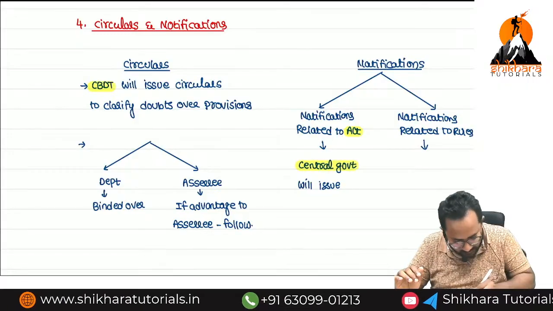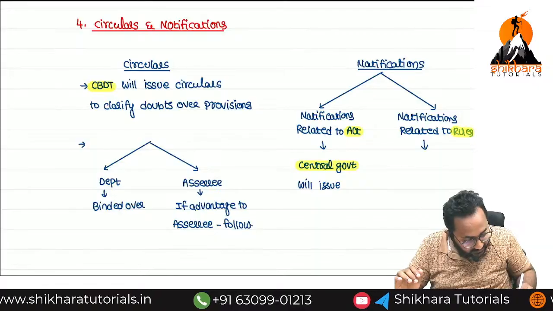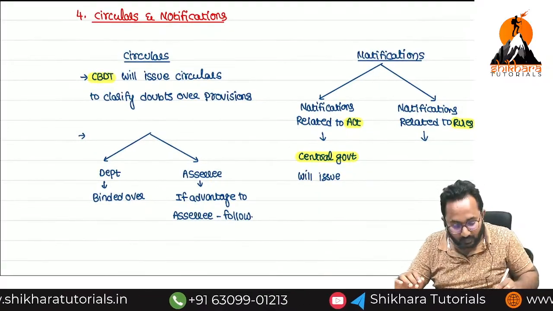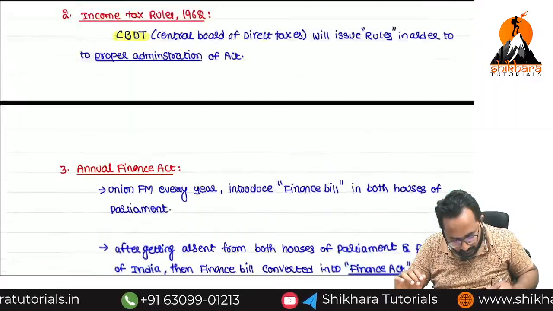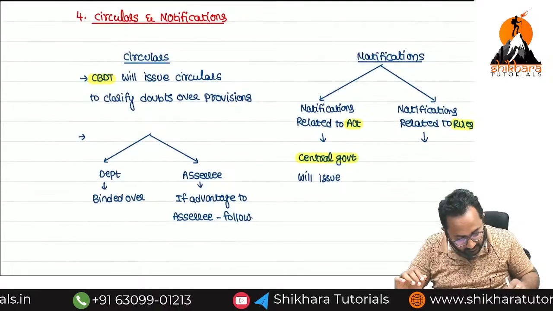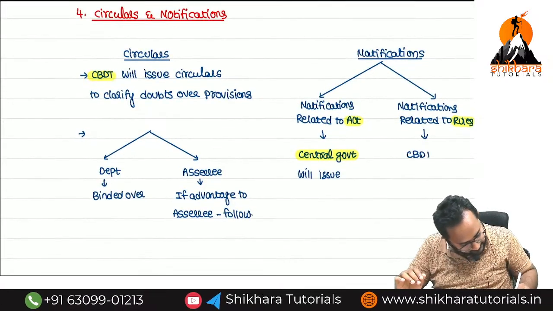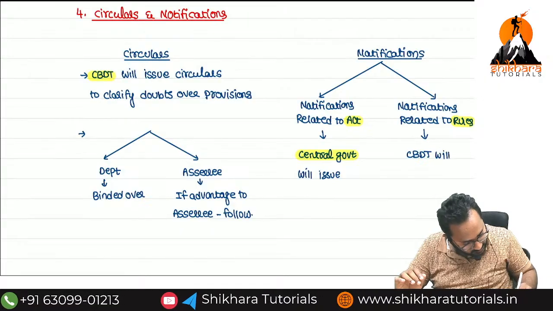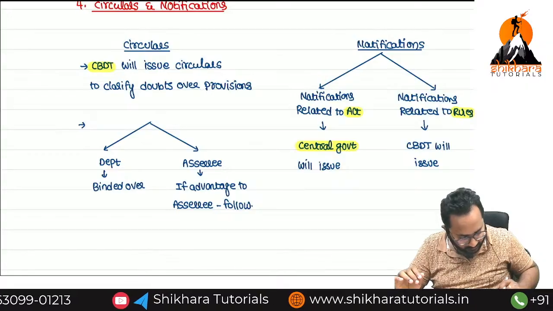Now if it is related to rules, who can issue the notifications? Rules are issued by whom? CBDT. So these notifications will also be issued by the CBDT.